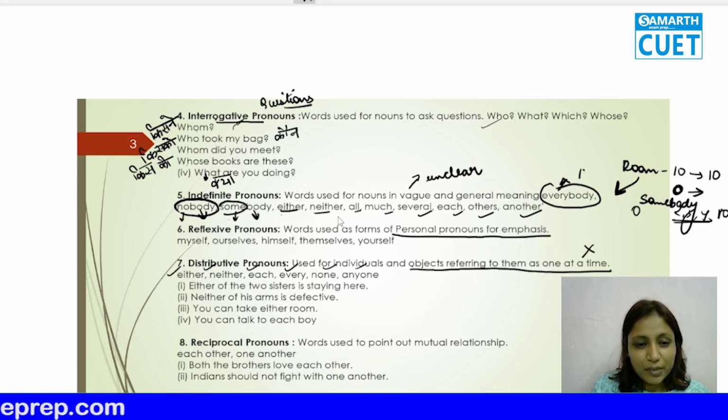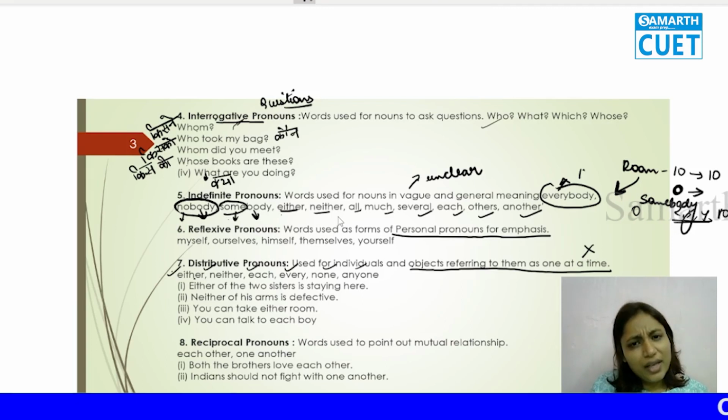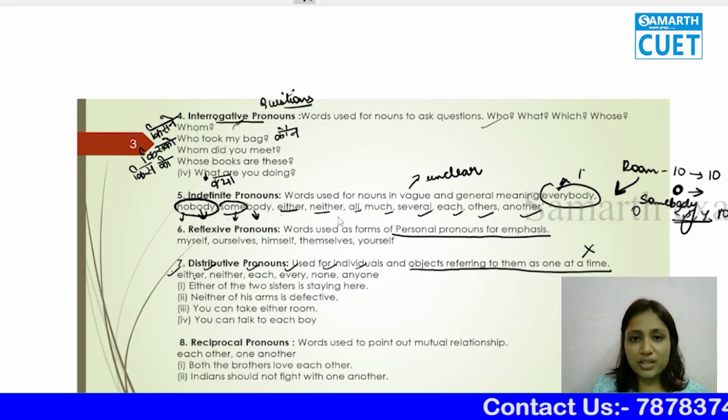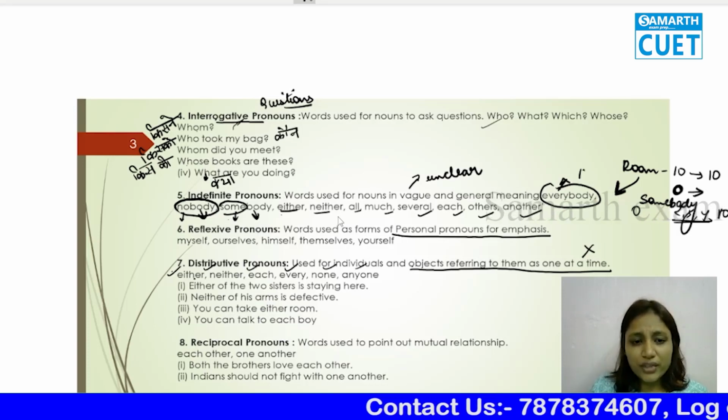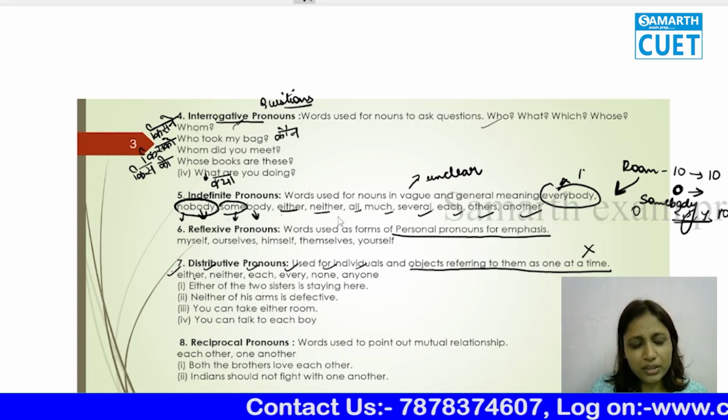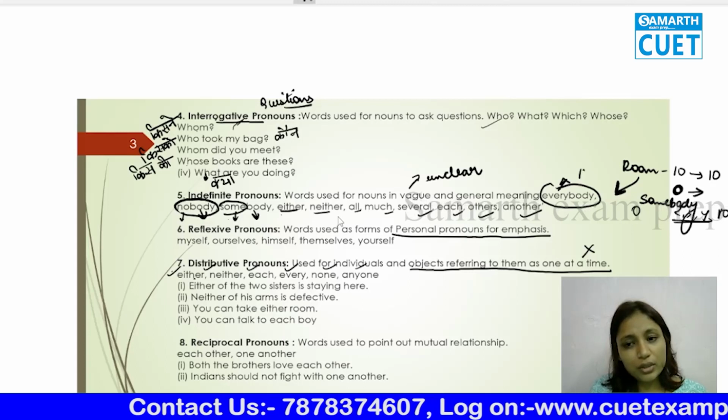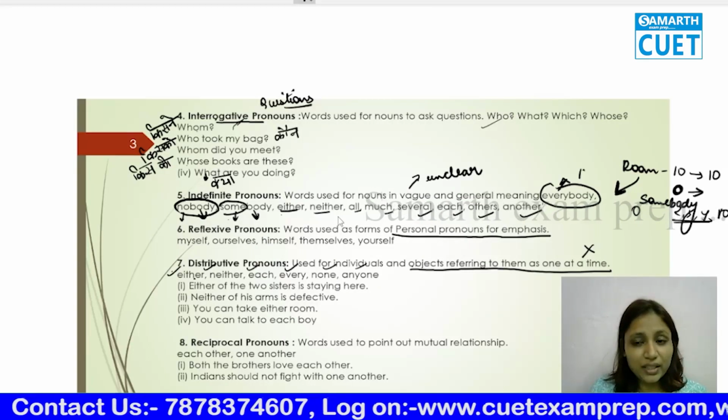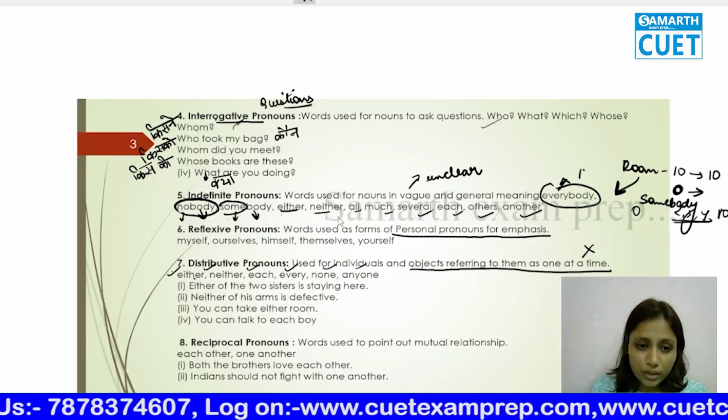Either is here in distributive pronouns, and also in indefinite pronouns. So you should just know that they are pronouns, where we use them, what the rule is, you should know that first. Even if you don't know whether they are distributive or indefinite, that is also okay. If you're not able to remember that, that is completely okay, but you should know their use first.